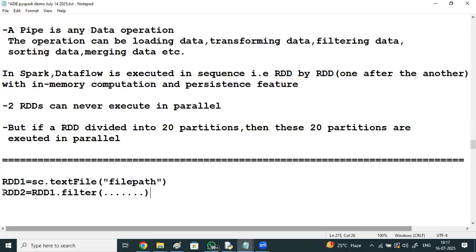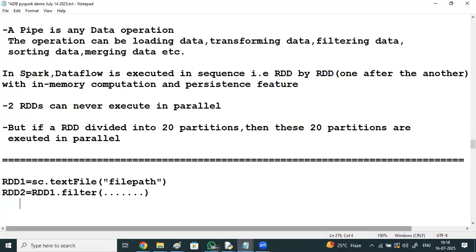This RDD1 is divided into multiple partitions. If you have GBs or TBs of data, the RDD is divided into smaller parts called partitions, stored across multiple systems and processed in parallel. RDD1 filter, you got RDD2.